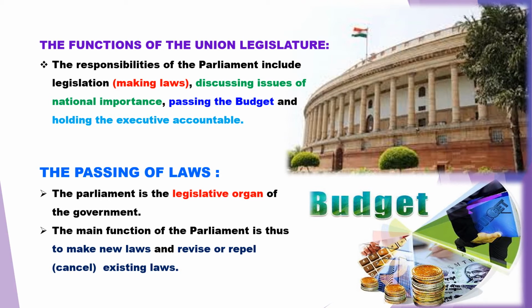You all know that Parliament is the legislative organ of the government. It means it makes laws. It does not make only laws, it also revises or repeals, cancels the existing laws. Not only making laws, it also discusses issues of national importance, passes the budget, and holds the executive accountable for the happenings in the government of India.